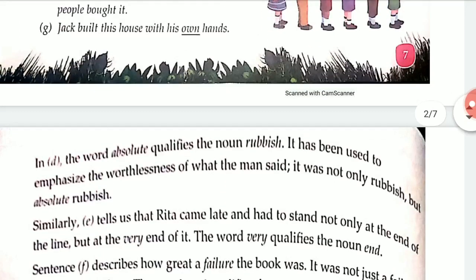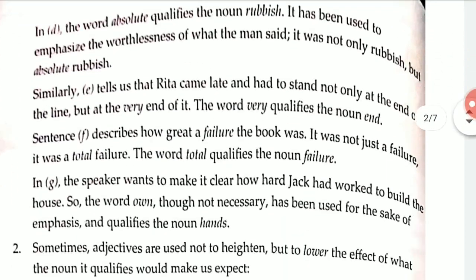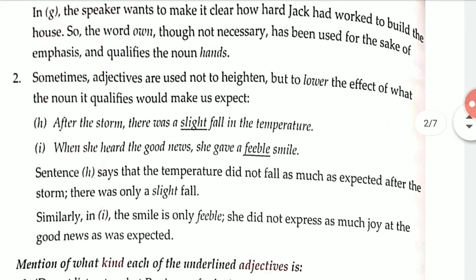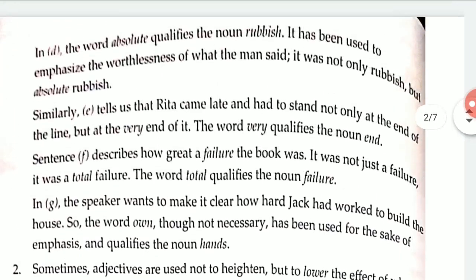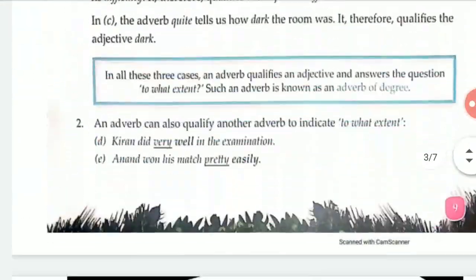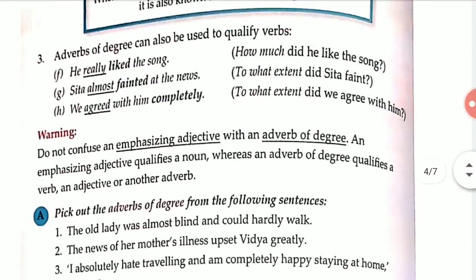So don't get confused between an emphasizing adjective and an adverb of degree. An emphasizing adjective qualifies a noun, whereas an adverb of degree qualifies a verb. Okay. It is very clear.